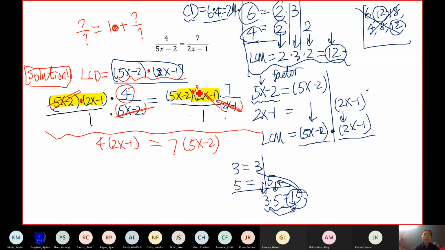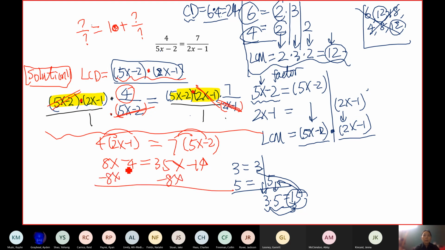Okay, so after we cancel all the denominators, we end up with a very simple equation. We can just distribute, combine like terms. So that process is easier. We talked about this. We learned this in DO05. We also talked about this in section 2.1. So we can go ahead and combine like terms. So that gives a negative 4 equals 27x minus 14. And we can add 14 to both sides.